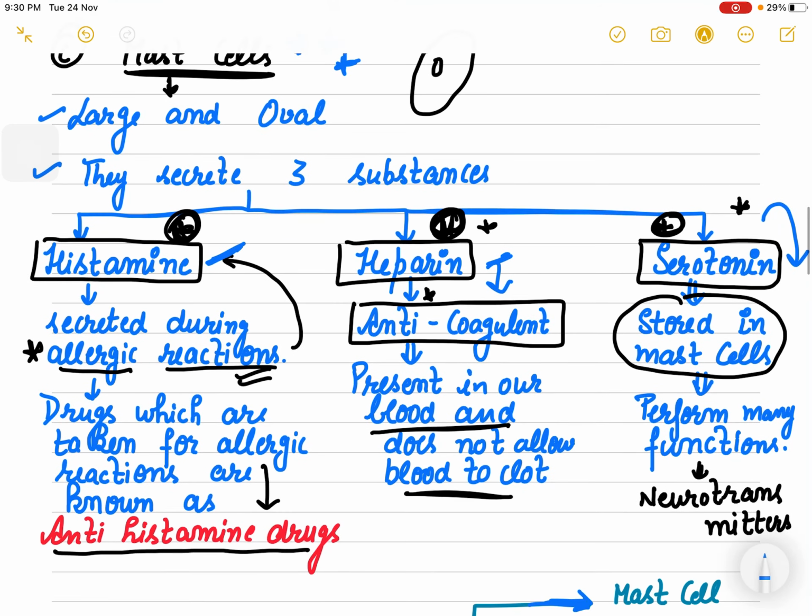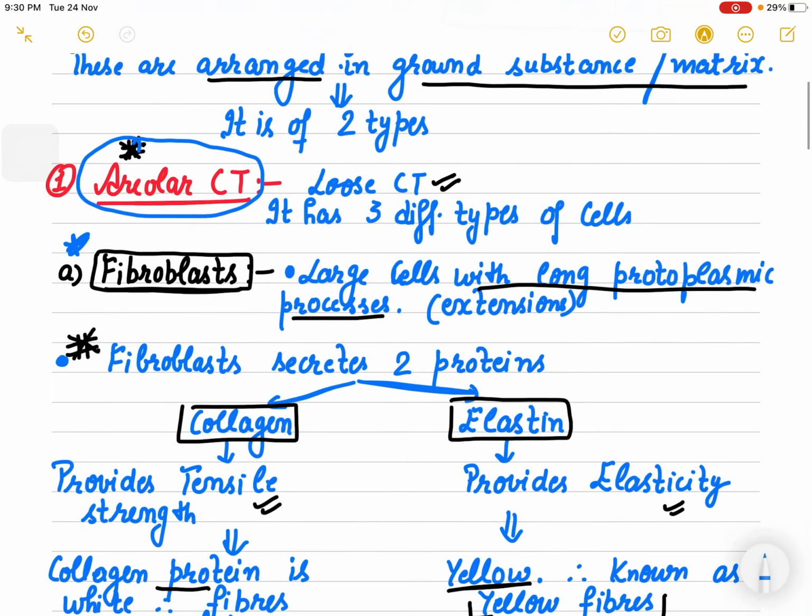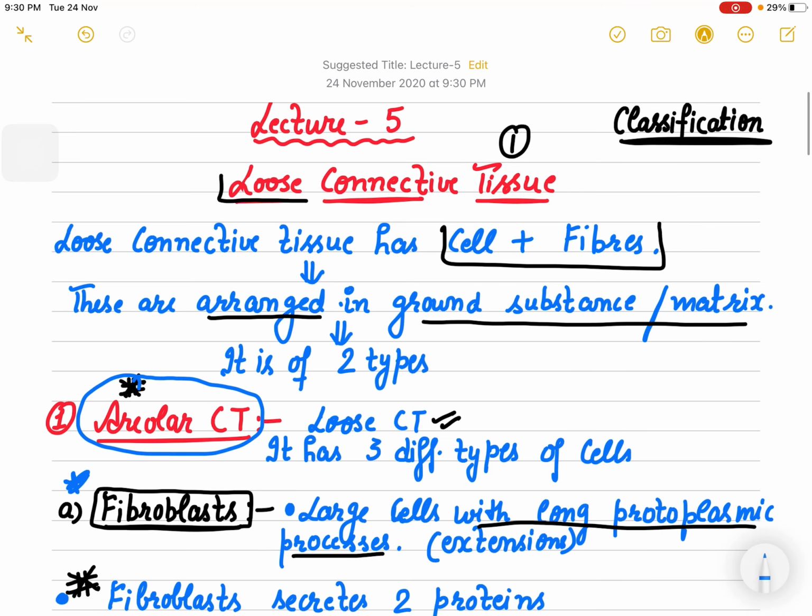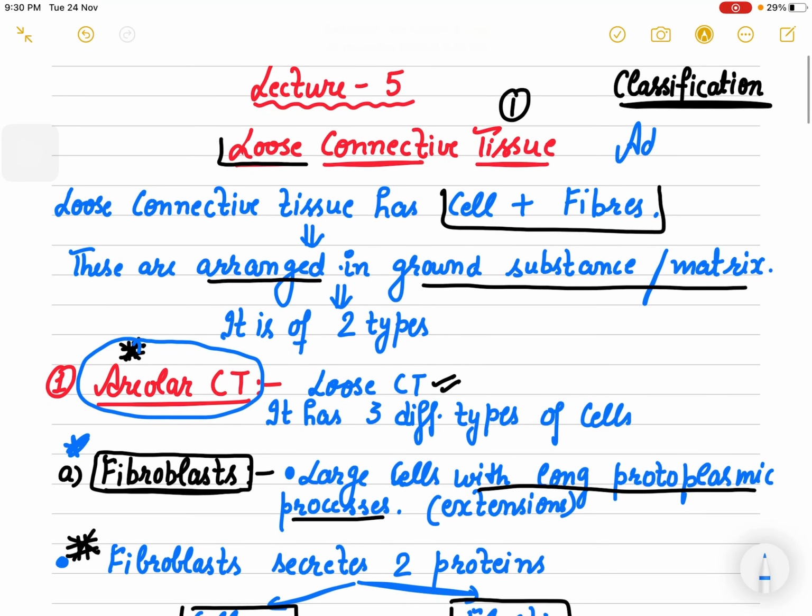So in our next quick video, we are going to take our other loose connective tissue, which is known as adipose tissue.